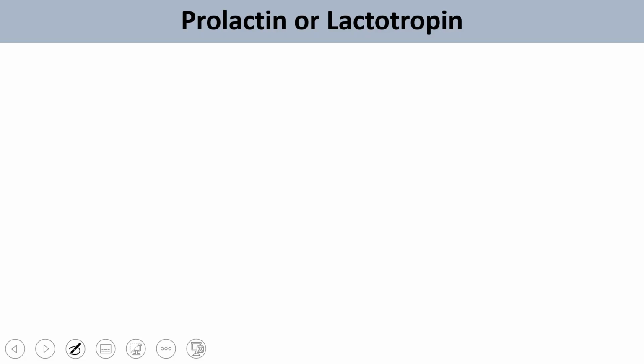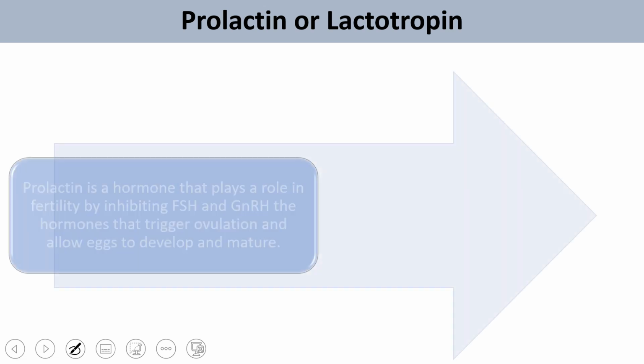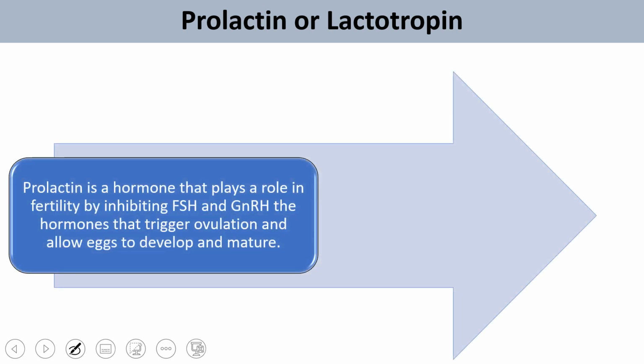So these are the different sources of prolactin in our body. Prolactin is a hormone which plays an important role in fertility by inhibiting FSH and GnRH, the hormones that trigger ovulation and allow the egg to develop and mature. Normally, it is a milk-producing hormone.